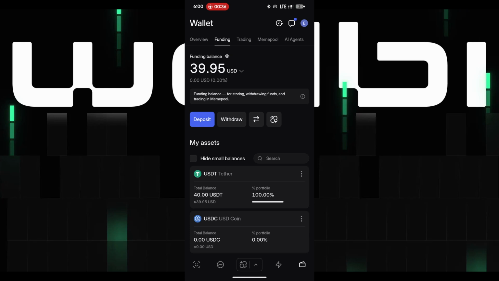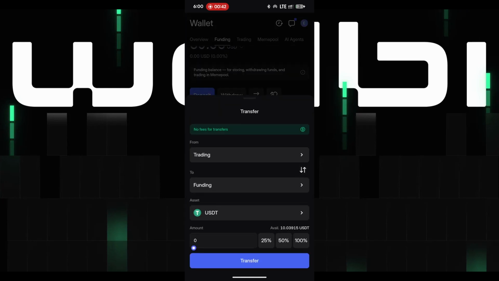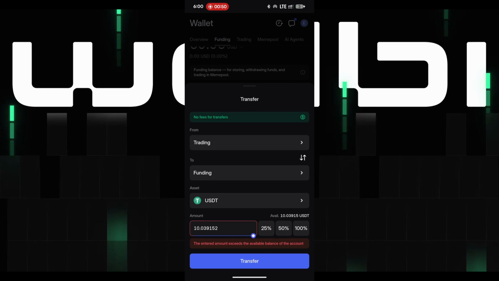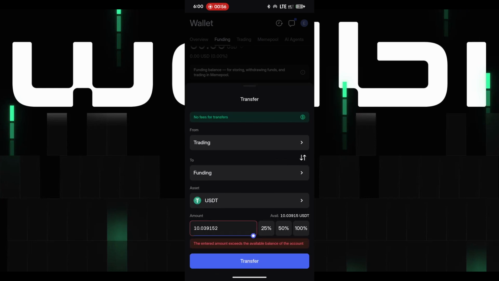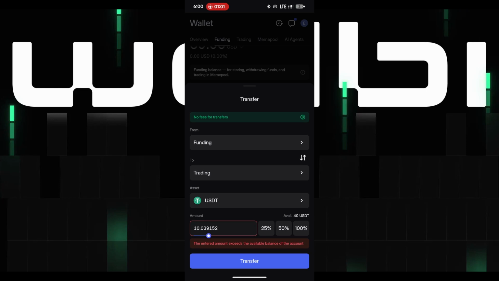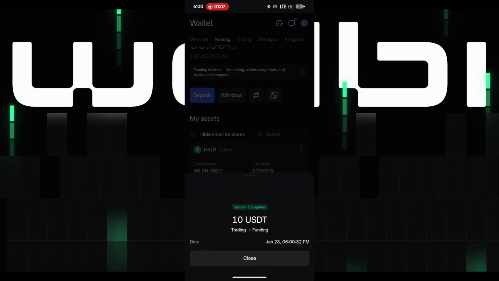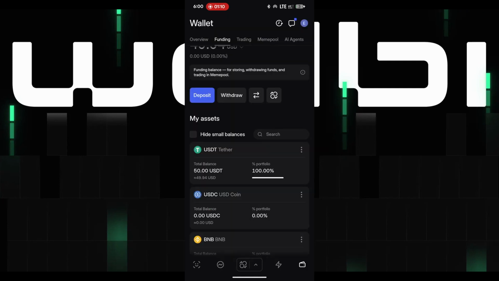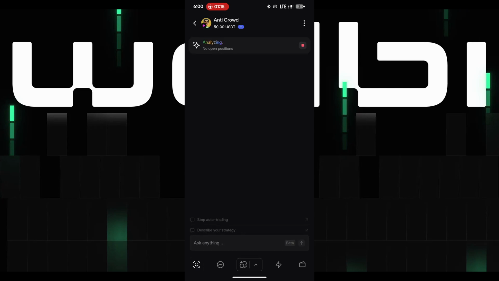So I'm going to transfer this balance quickly so I can use it to show you guys how you can build your own agents. I think I have it in my trading account. I want to transfer it to my funding so they can be in one place. 100% transfer. Let's confirm the balance. Yeah, trading accounts. Sorry about that. So from trading accounts to funding accounts, let's transfer 10 USD. So I just transferred my 10 USD back and I have everything in one place.